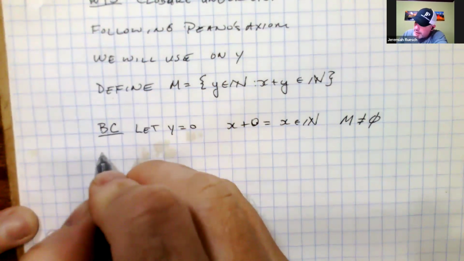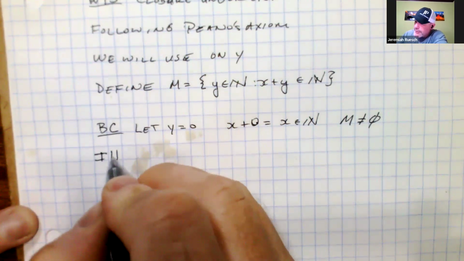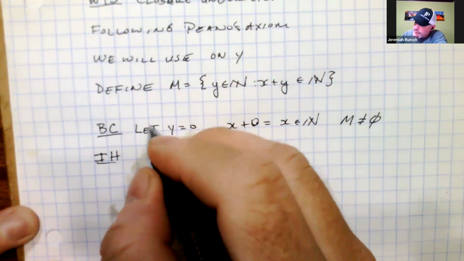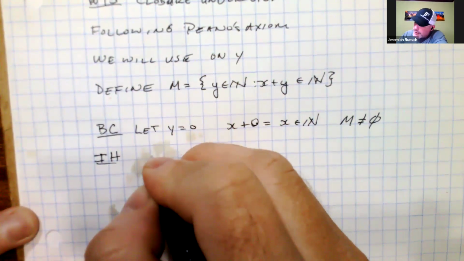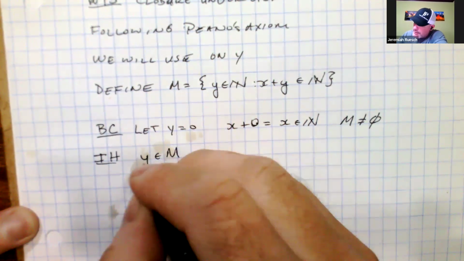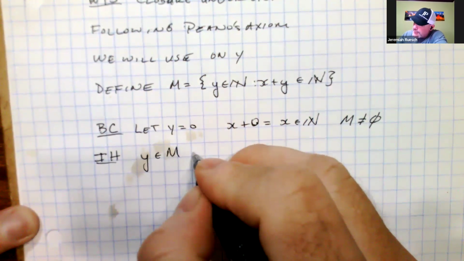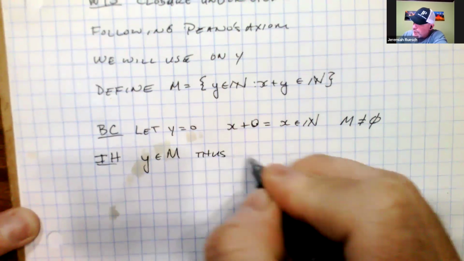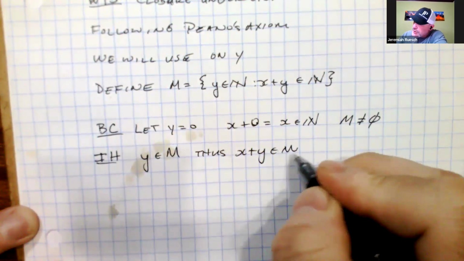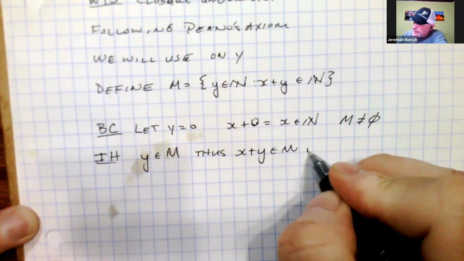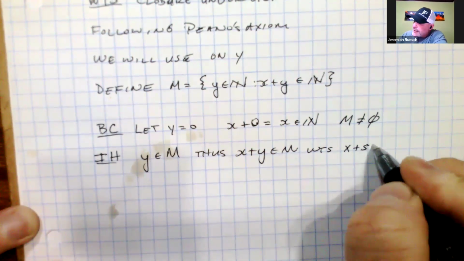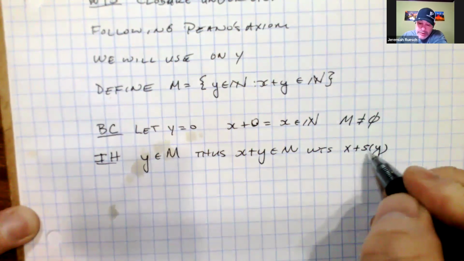Now we're going to use the induction hypothesis. Remember, we're doing induction on y. So we're going to assume that y is in M. Thus x plus y is in M. That's the induction hypothesis. And what we want to show is that x plus the successor of y is also in M. That's what we're going to try and show next.